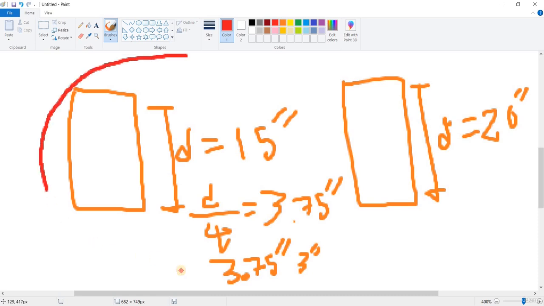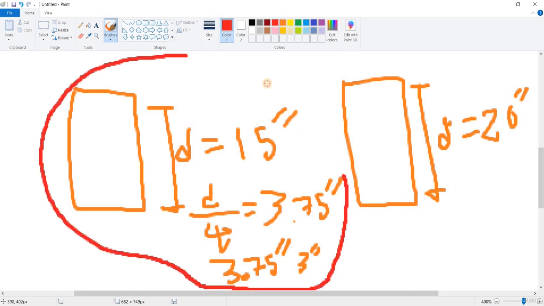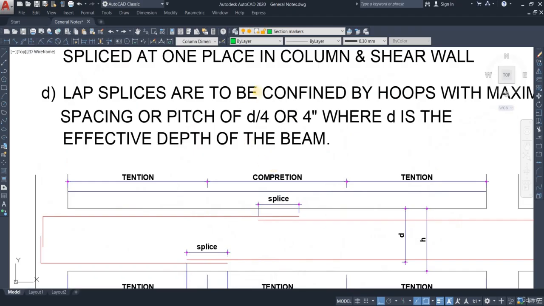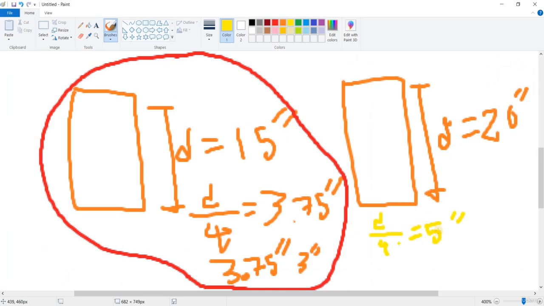So this was for case 1. This is what we're doing. Now for case 2, we're going to see a difference here, which is d by 4 is actually 5 inches, but the specification says either d by 4 or 4 inches, meaning if your d by 4 exceeds 4 inches, then you should always go for 4 inches. So in this case, the spacing should be 4 inches. So this was for case 2.